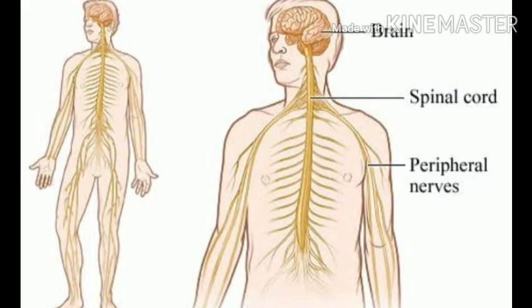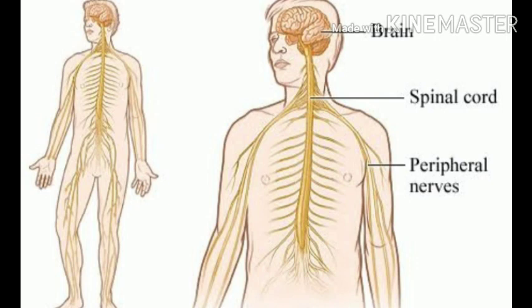So, what are the things we discussed today? Yes, we know that nervous system consists of the brain, the spinal cord and nerves. Today we discuss about the spinal cord and nerves. What about nerves? Nerves are long thread-like structure. Its structure is like a long thread. What is the function of a nerve? That carry messages between the brain and other parts of the body. And there are three types of nerves, that is sensory nerves, motor nerves and mixed nerves.